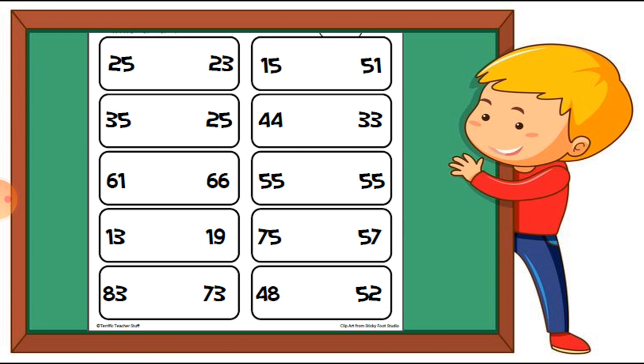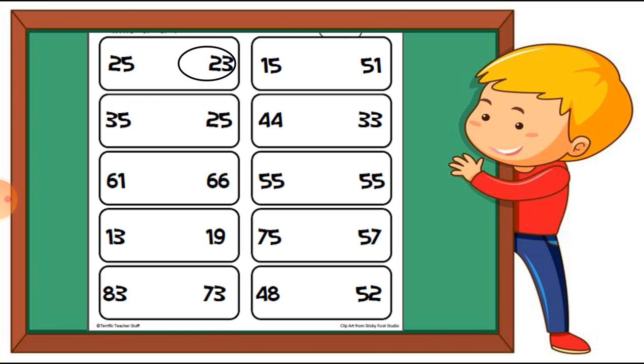So here are some examples for you students. Let's see some examples of it. Here is 25 and here is 23. So between these 2 numbers, which is the smallest? Here 23 number is the smallest number. So circle on the 23 number.